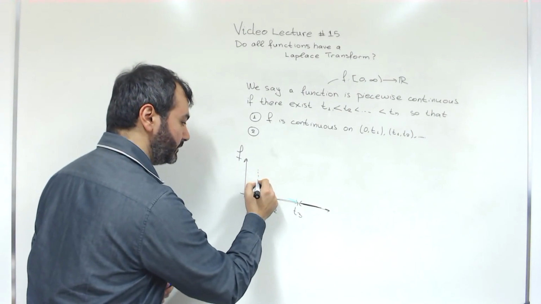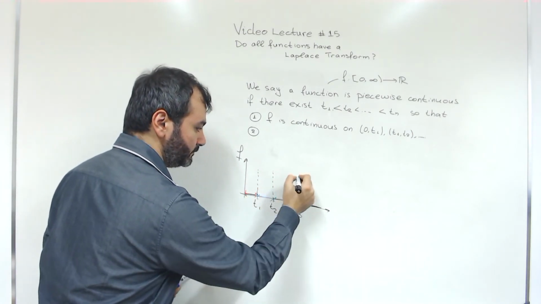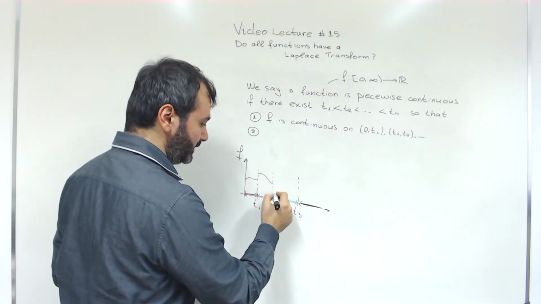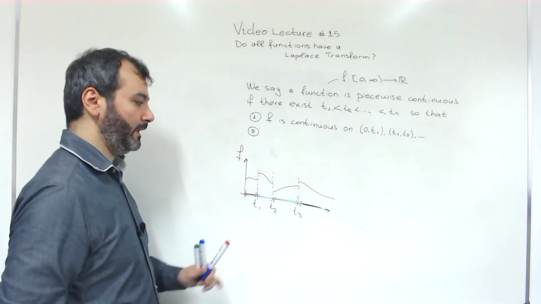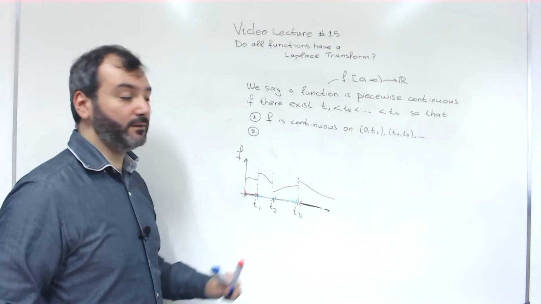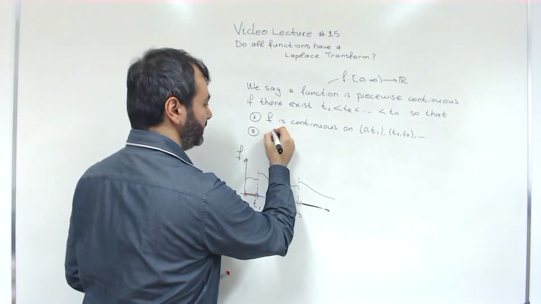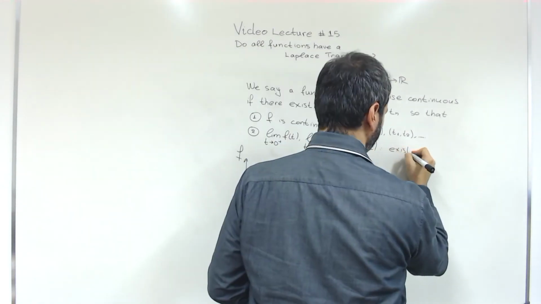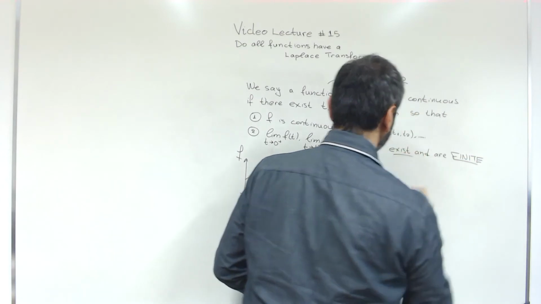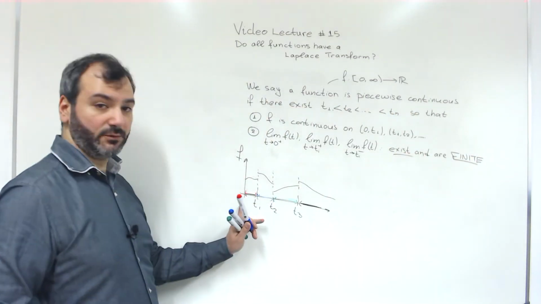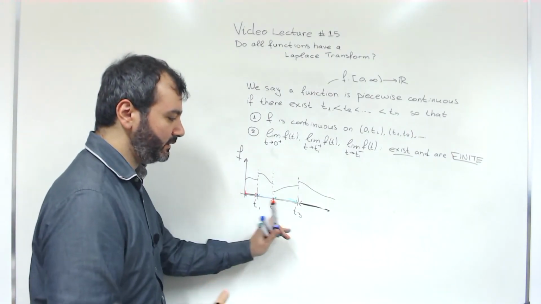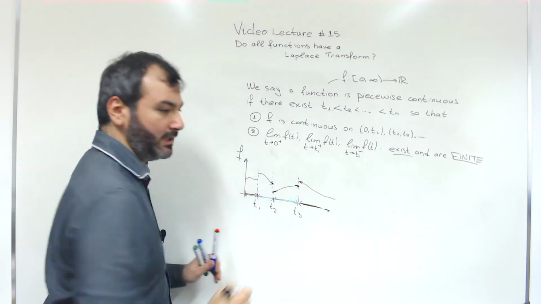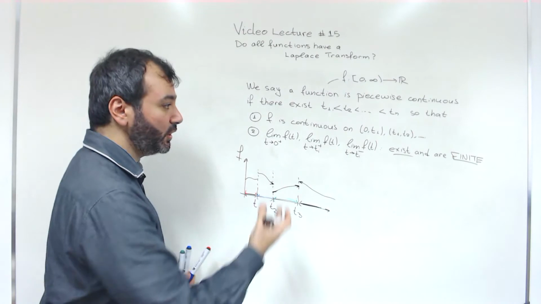And at these points it is allowed to not be continuous. We can therefore draw it like that, and then again like this. But it is not allowed to go to infinity. So the second condition is that all these limits at 0, t1 from the right and from the left, t2 from the right and from the left, and so on, all these limits exist and are finite. They don't go to infinity.